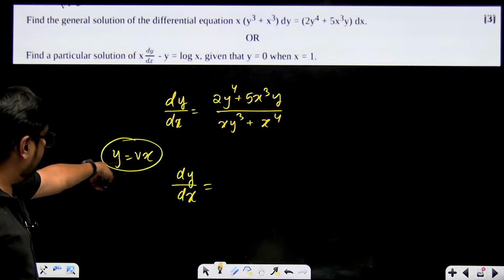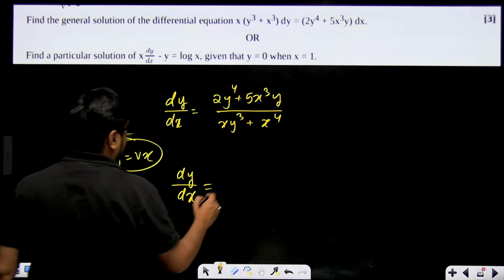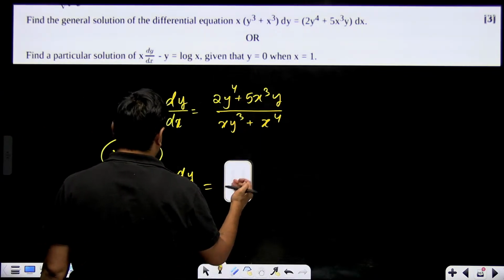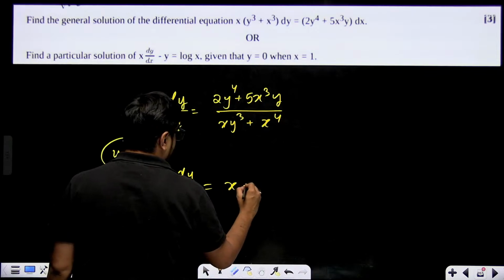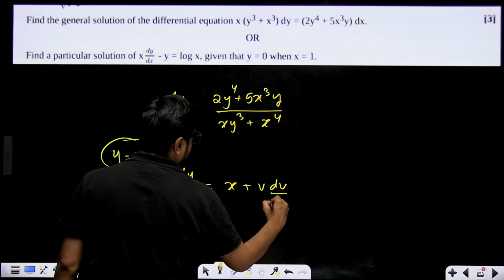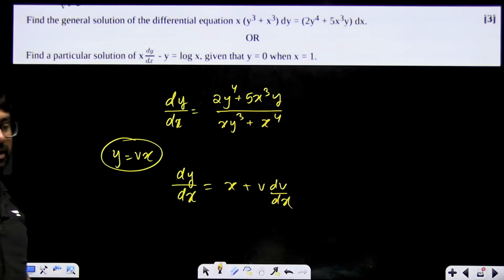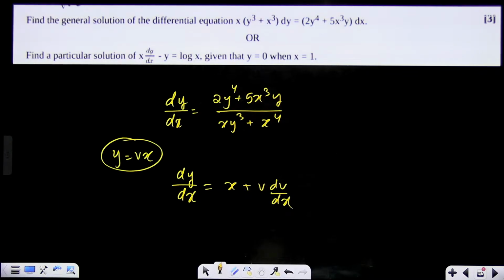So v plus x dv by dx will be equal to (2 times v to the power 4 plus 5v) divided by (v cube plus 1), and minus v. Right, this is how it's going to be solved.